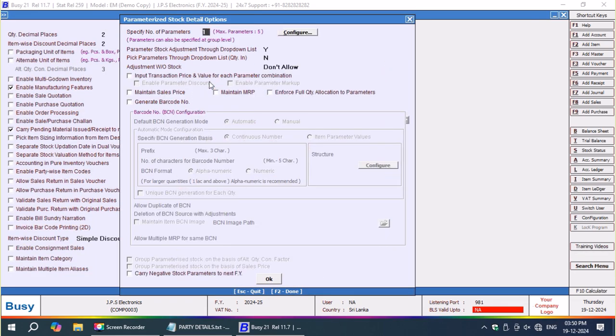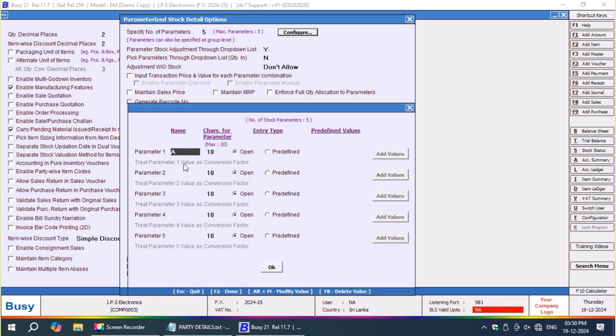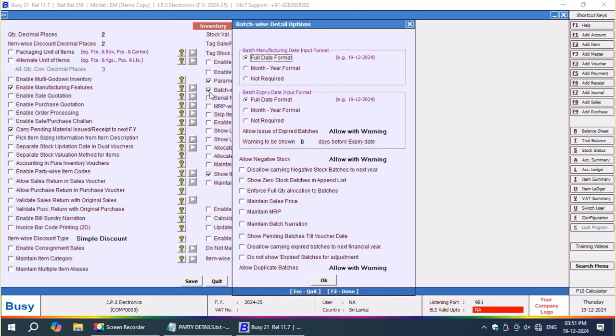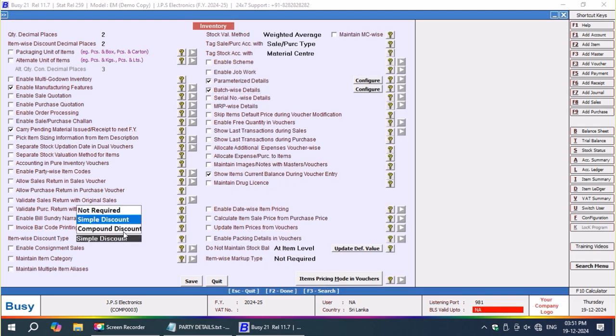Now from the inventory tab I am going to select parameter details. Here I am going to select 5 parameters. It is for the general group, which I am not using, so I just want to enter A, B, C, D, E, F. I don't use this group anywhere in my configuration. If you want to pick MRP, you can pick MRP. If you want sales price, you can tick sales price. It is batch wise, and here I have enabled the batch wise feature, but in this entire sales configuration I have not used batch.